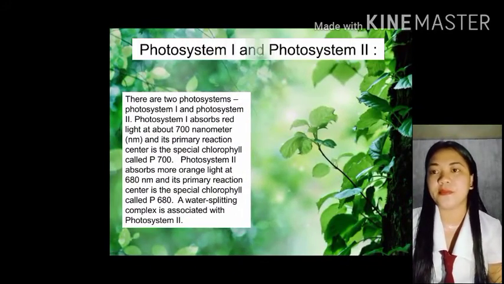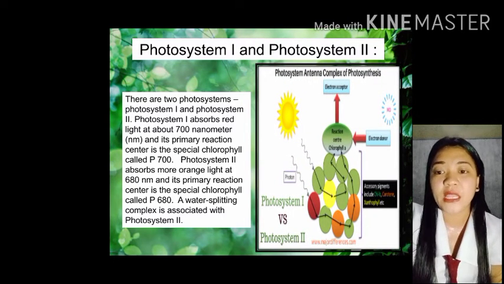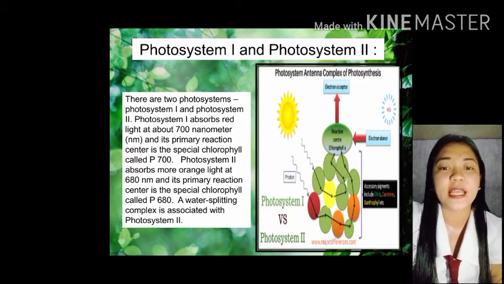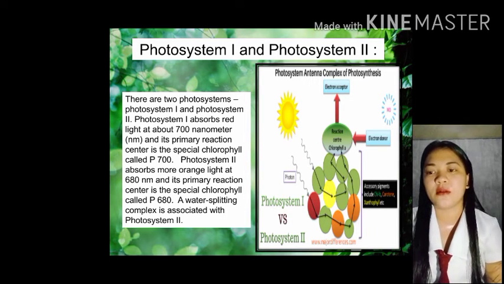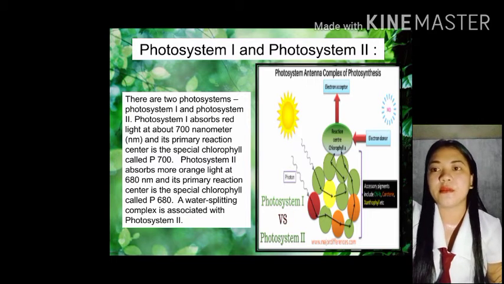Makikita nyo po dyan sa picture yung reaction center, siya po yung antenna na nagko-control. Siya po ay nasa loob ng thylakoid membrane.